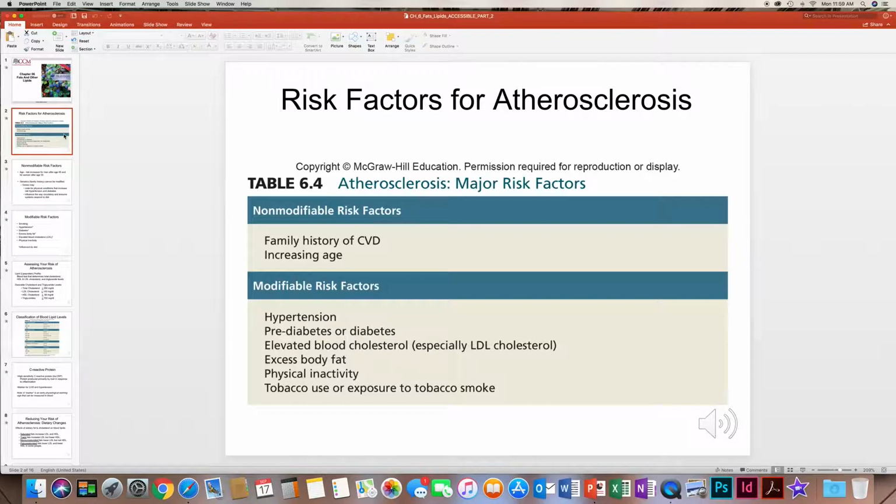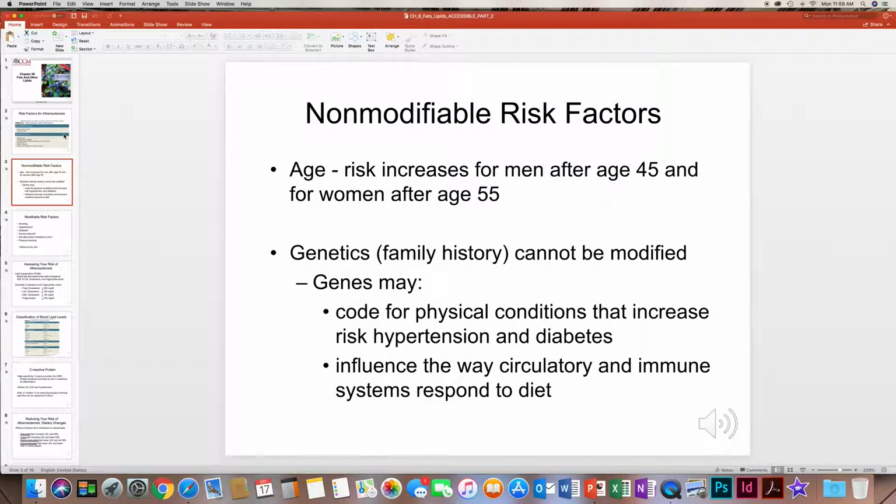Those that we can't change does not mean that that's a death sentence if family history is an issue. If you modify your lifestyle, you can reduce your risk. So when we're thinking about age, for men, anybody over 45 and women over age 55 has an increased risk for developing cardiovascular diseases, specifically heart disease or atherosclerosis. So genetics definitely play a role, but as we discussed, it's not a death sentence.